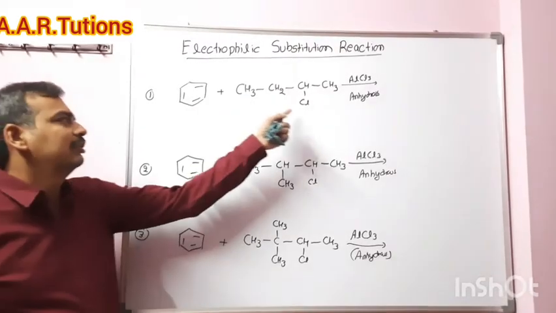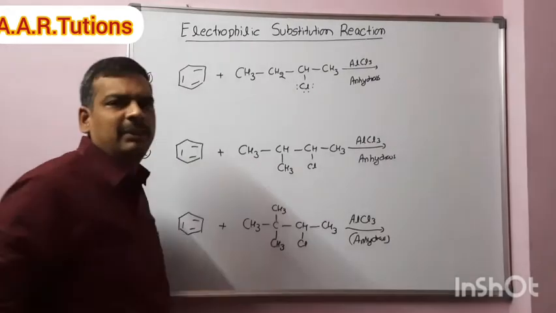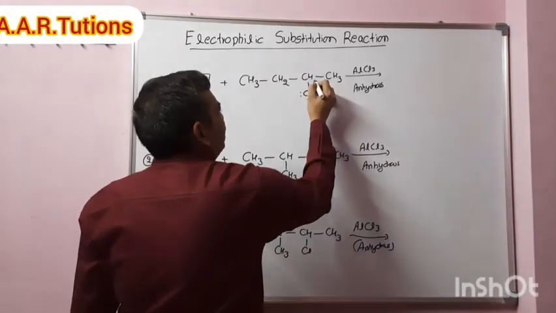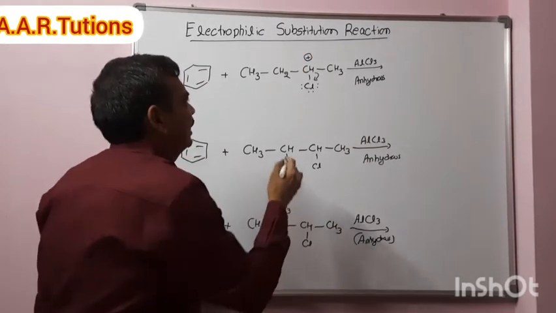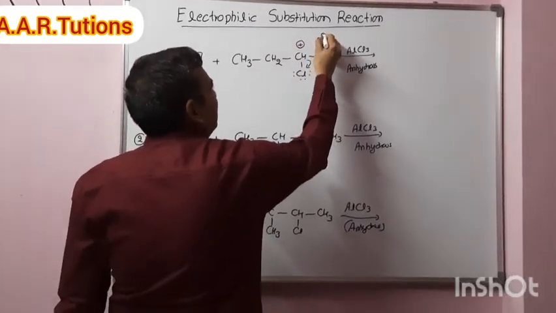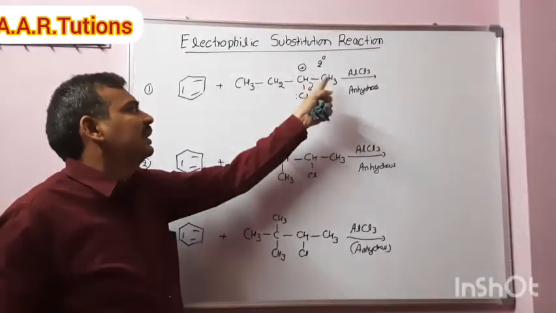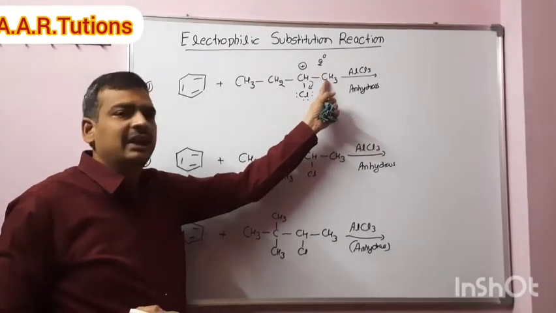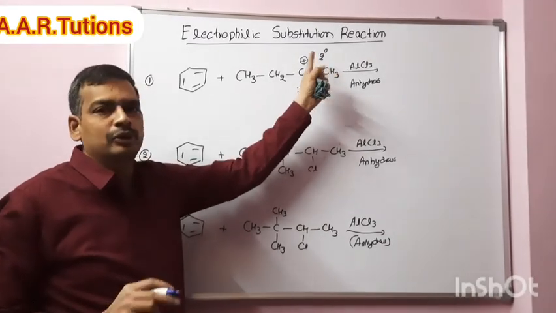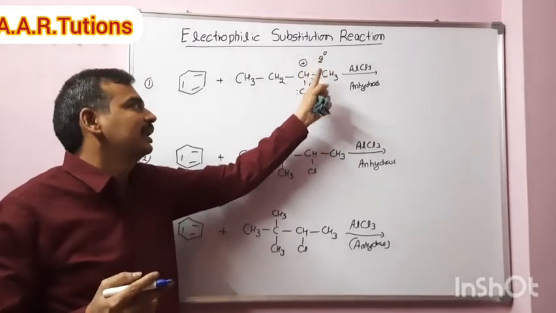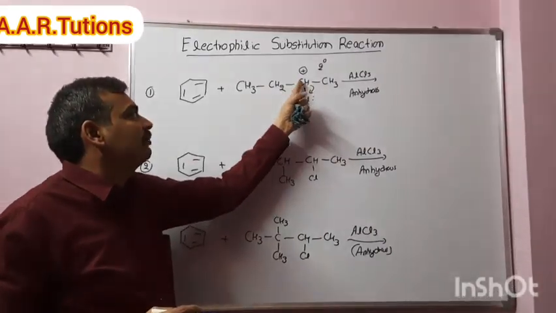When benzene reacts with an alkyl halide, what is happening here? The lone pair of electrons forms a coordinate complex with AlCl3, then the bond pair shifts from here to here. Initially a carbocation is formed. What is this carbocation? Initially it is a secondary carbocation. From here there are two possibilities. If the shift takes place from here to here, we will end up with a primary carbocation, which is even less stable than the secondary. So a shift from here to here is not recommendable.